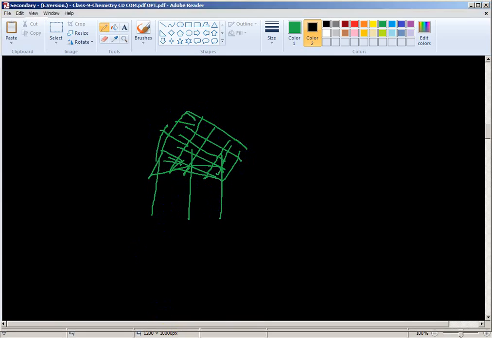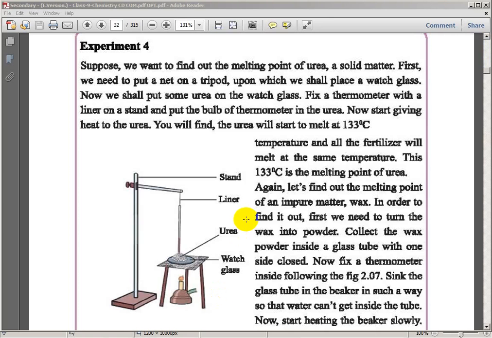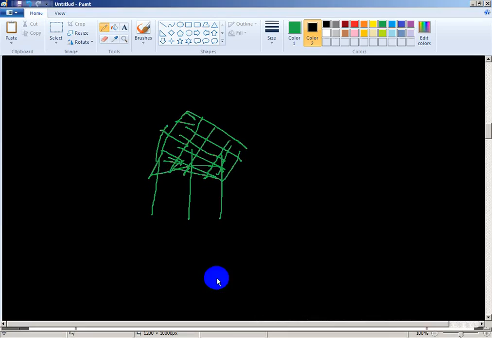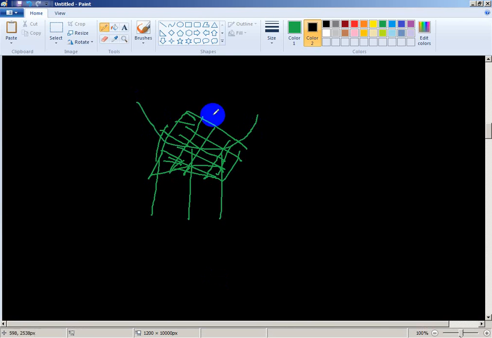Then you place a watch glass upon it, and there you put urea. Urea is white.